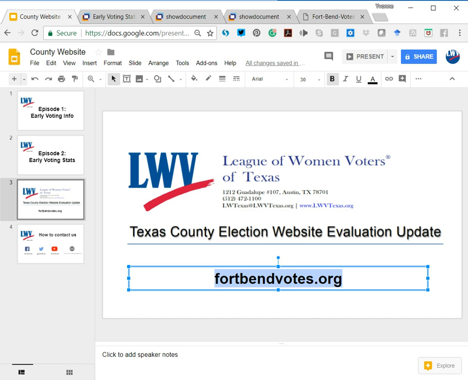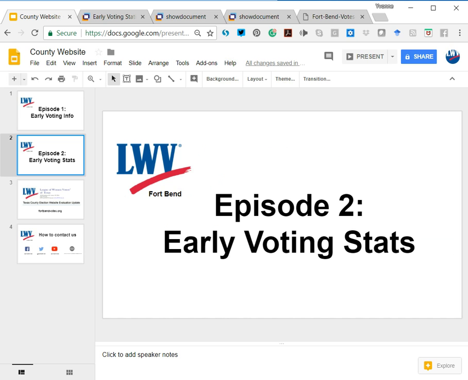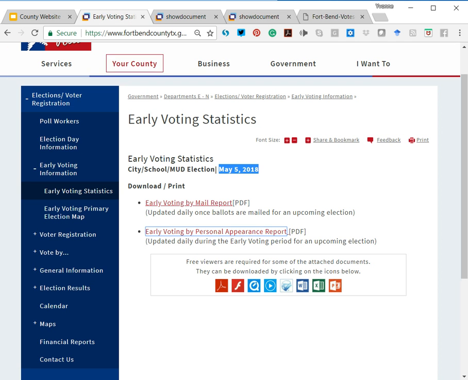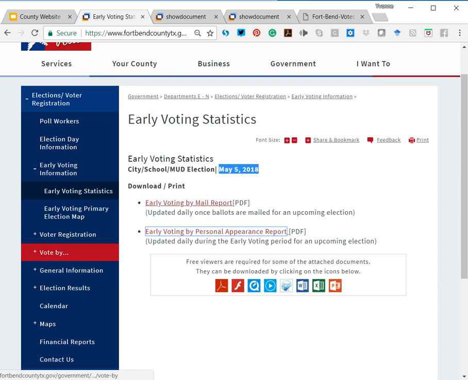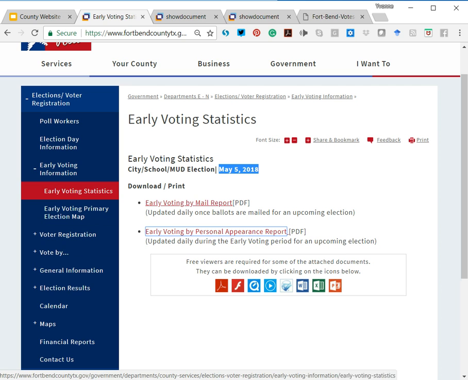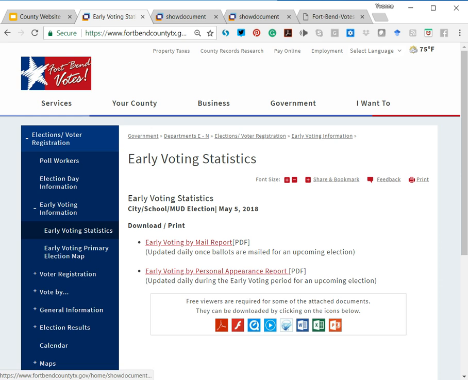Okay, so again, episode 2 is about how to look up early voting stats. You can get those stats from the Fort Bend County Voter Administration website. Remember, fortbendvotes.org. You're going to click early voting. It's under voter information, so early voting stats. Those are the 2 PDFs that we went over.